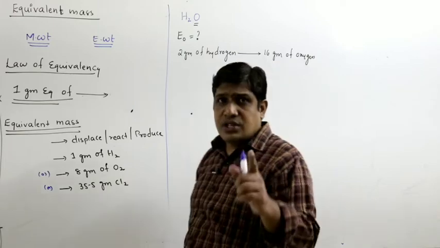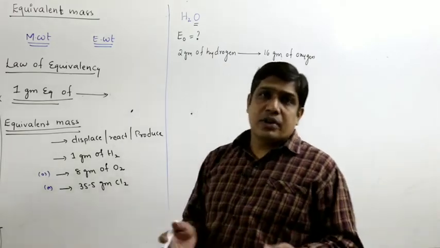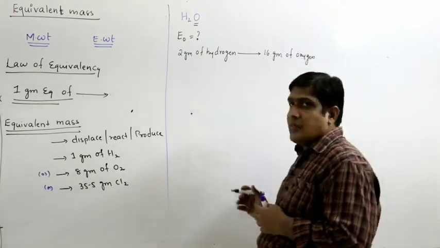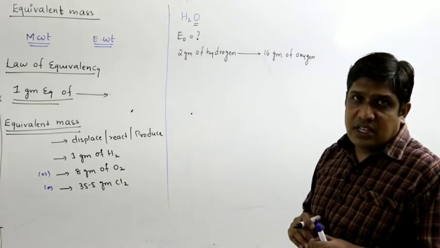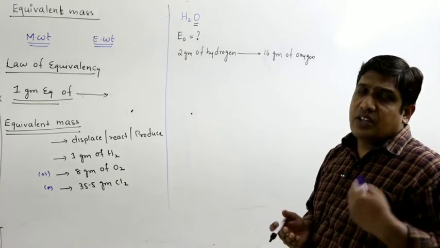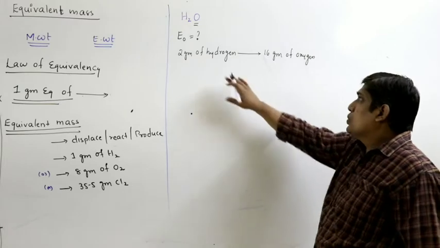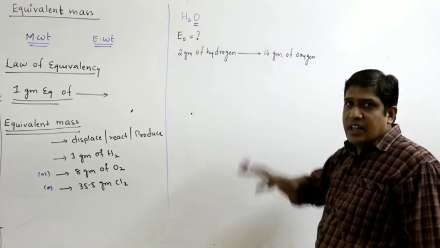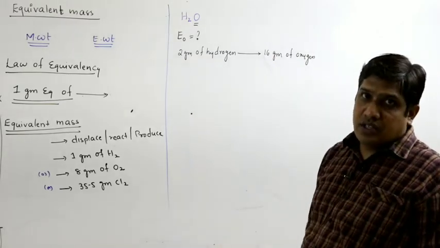Atomic weight of hydrogen is 1; since there are 2, 2 into 1 becomes 2 grams. Atomic weight of oxygen is 16; there is only one oxygen, therefore 16. 2 grams of hydrogen combines with 16 grams of oxygen.